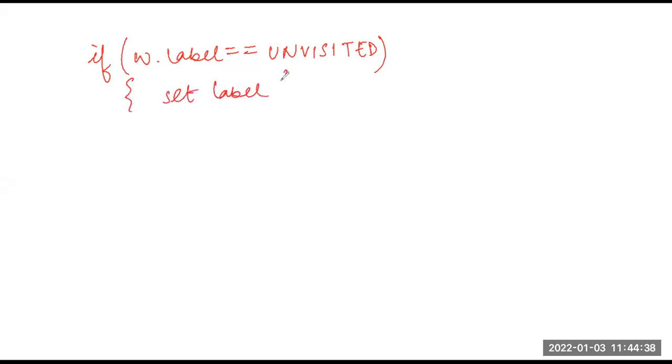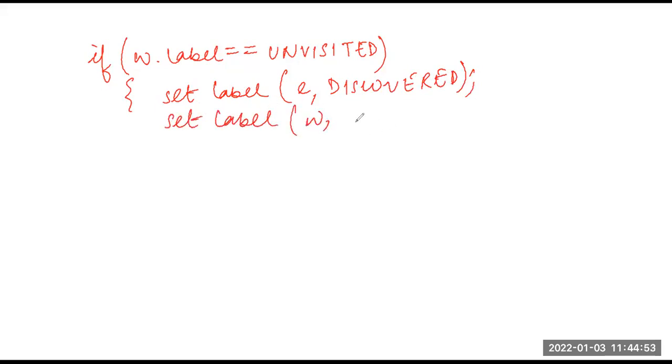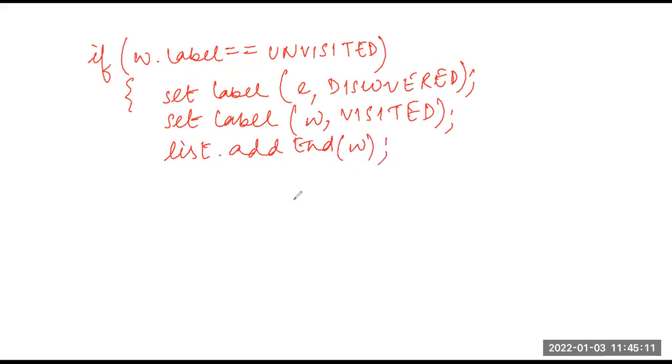First, I will set the label, that is, I will set the edge to be a discovered edge. Then I will include the new vertex W in the visited vertex list. Next, I will add the new vertex to the end of my list. These three works I am doing.